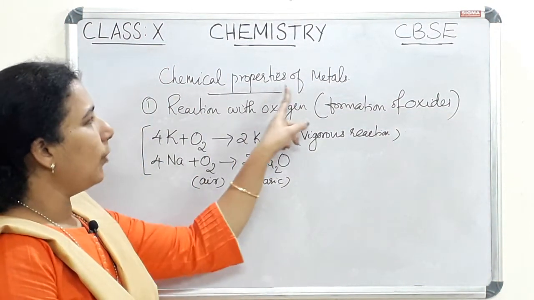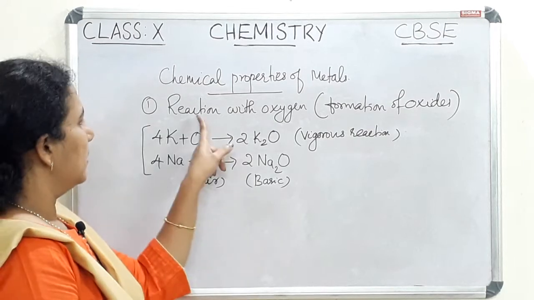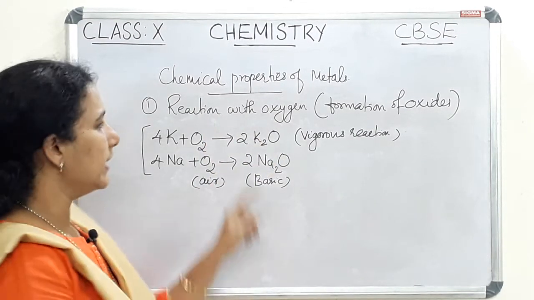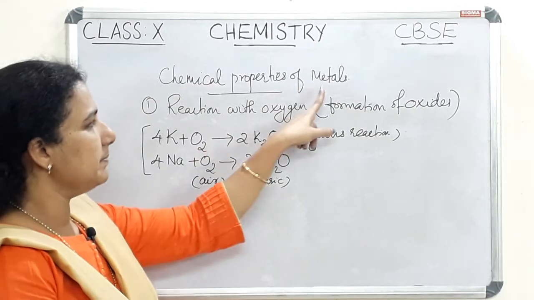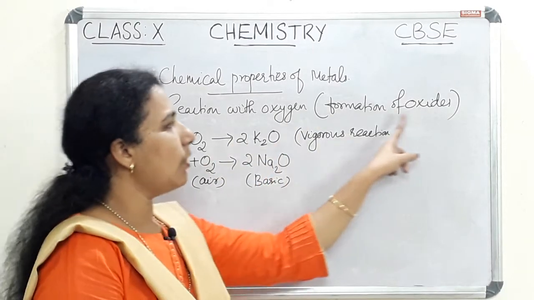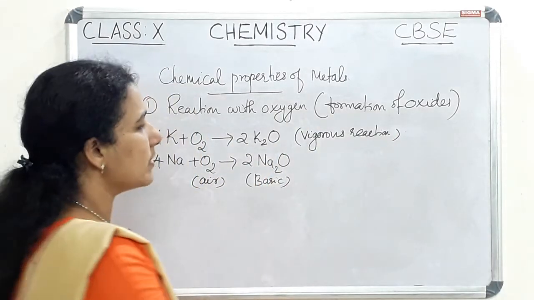So the chemical properties of metals. First property is reaction with oxygen. So what is the reaction between oxygen and metals? Actually, these metals react with oxygen to produce oxides. So metal oxides are forming.